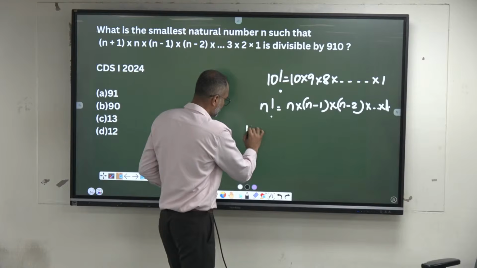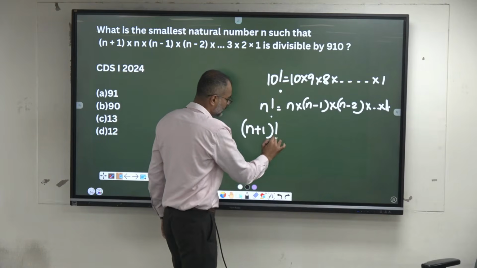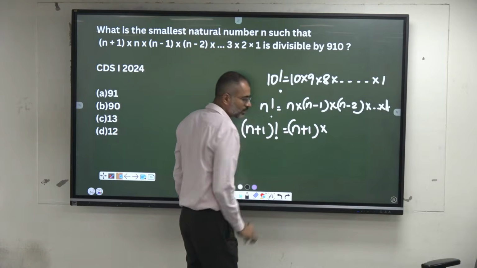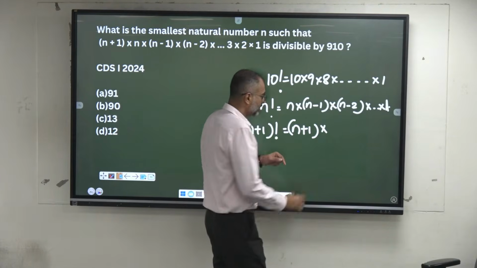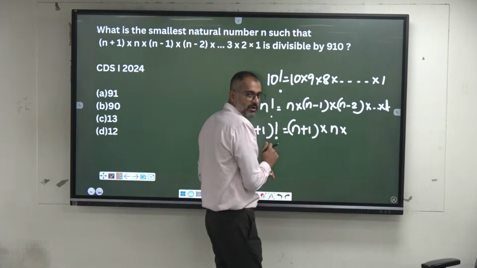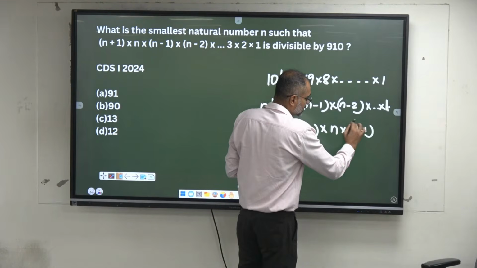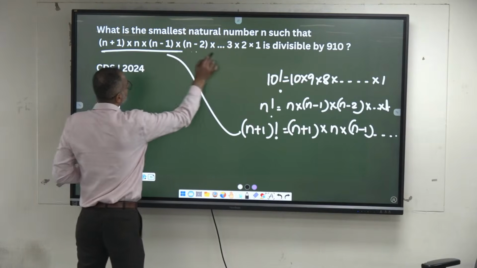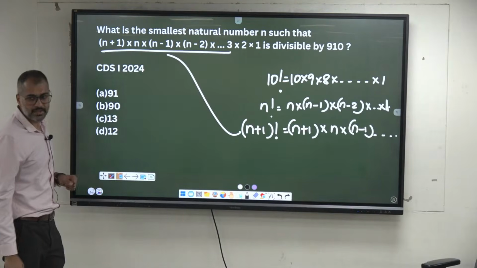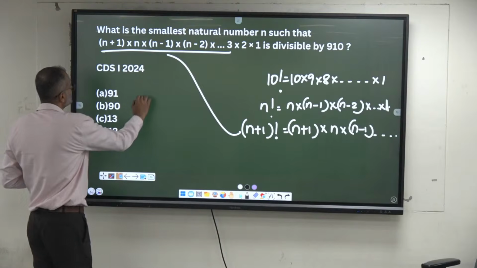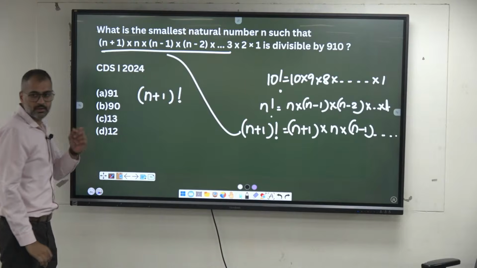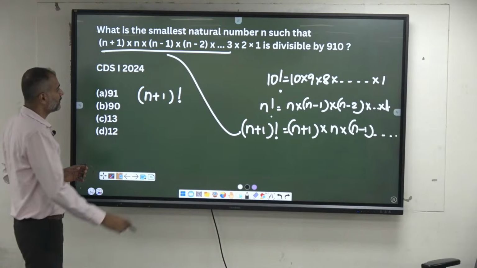Similarly, n plus 1 factorial is n plus 1 into n into n minus 1 and so on up to 1. That's what is given here. So can I say this is n plus 1 factorial?